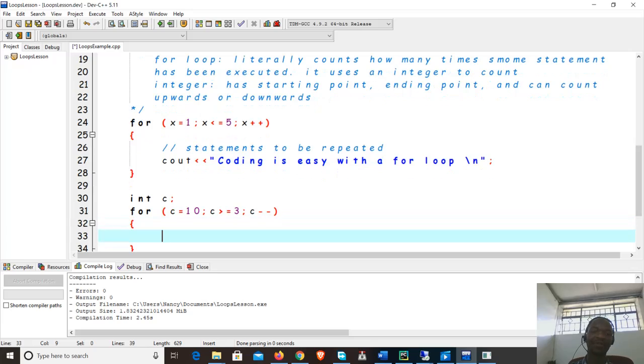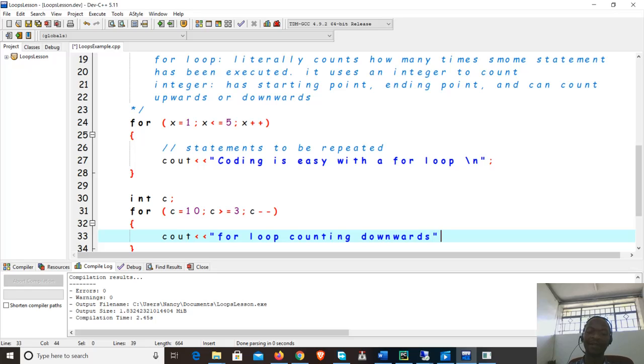Okay, and then I'll put some statement here. Say, this is a for loop counting downwards. Okay, it's a for loop counting downwards.